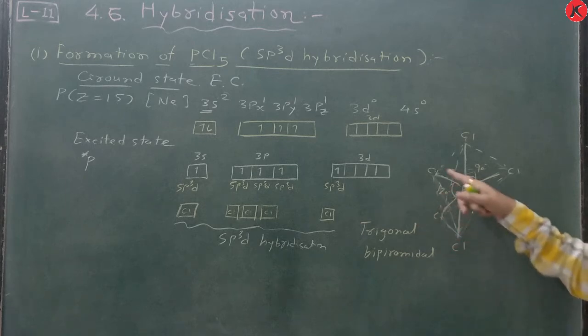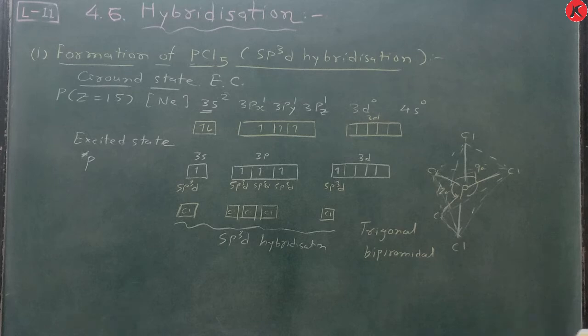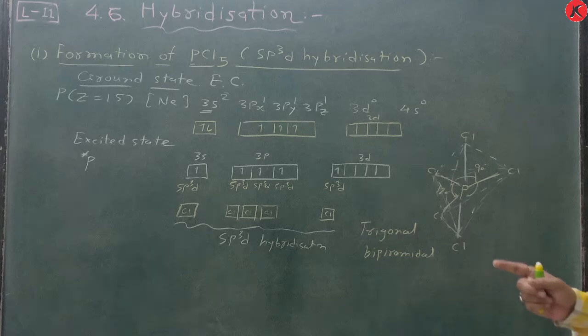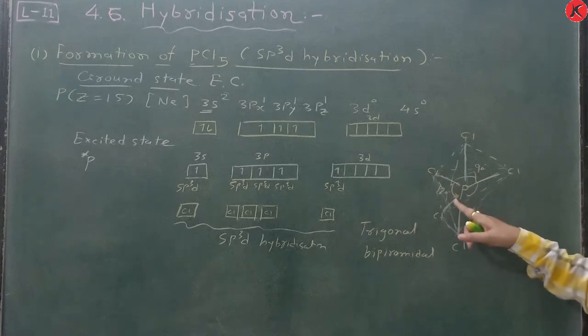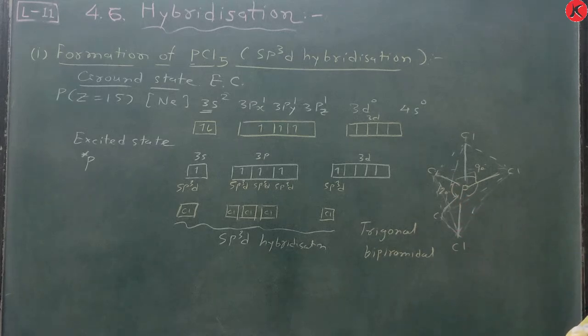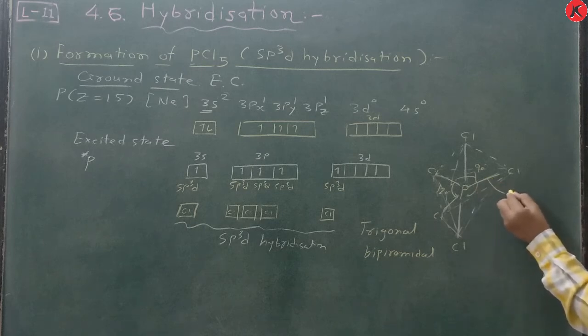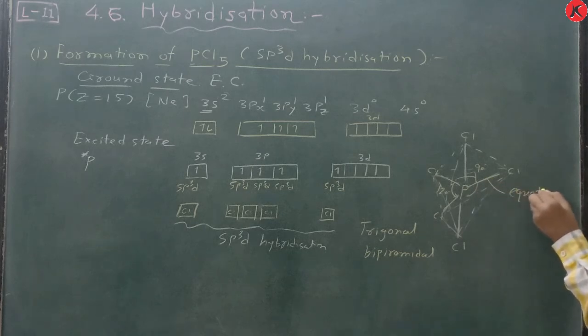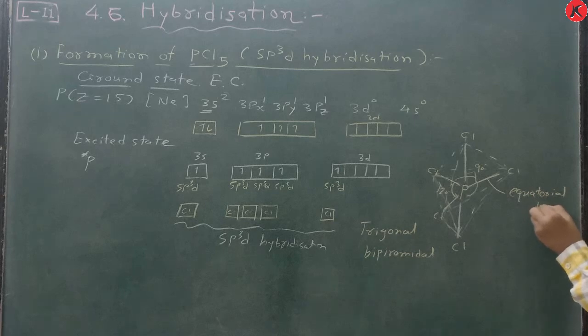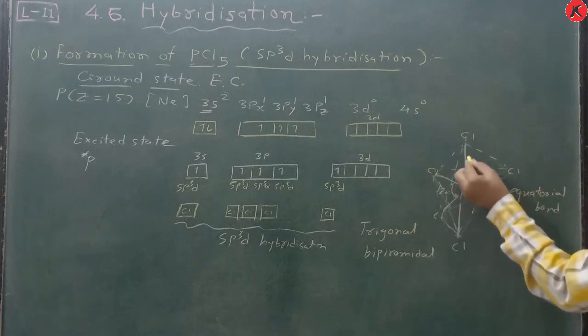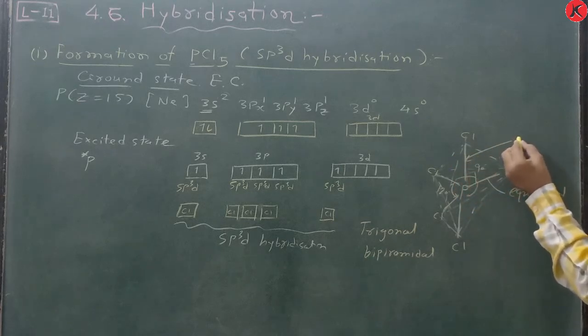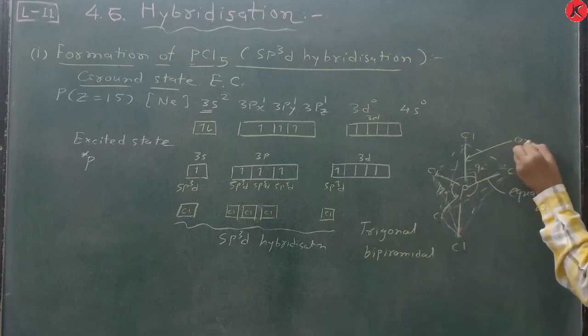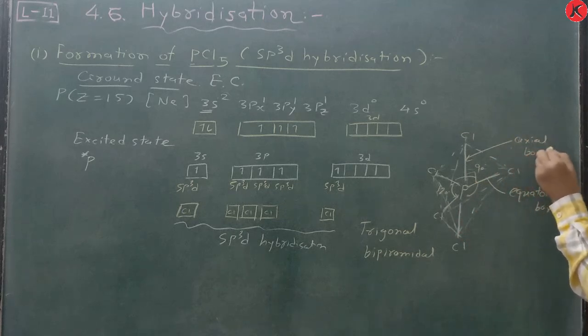Thus you see PCl sigma bonds are there. Okay, three PCl bonds lie in one plane and make an angle of 120 degree with each other. These bonds are termed as equatorial bonds. And these bonds which are lying above and below the plane are considered as axial bonds.